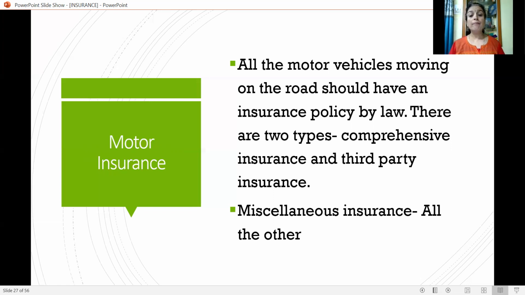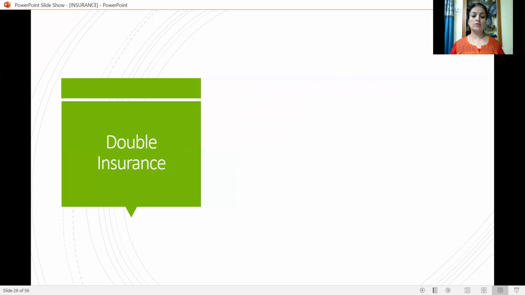Miscellaneous insurance includes all the other types of insurances. Even nowadays, some artists are getting insured. For example, if you just think of a singer, he can insure his voice, or a dancer can insure his legs or some parts of the body. Even sports people can insure their organs. So that is also possible in case of miscellaneous insurance. Even gold ornaments or costly goods or some important documents can be insured under miscellaneous insurance.